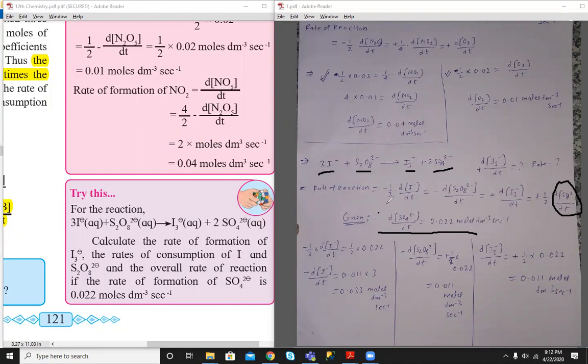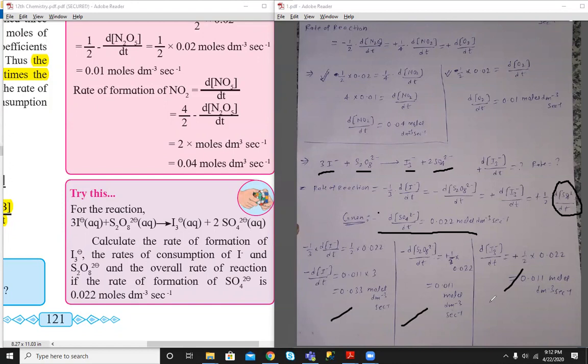So let's equate minus 1 by 3 d[I minus]/dt equal to half, and the value of this is given as 0.02, so just put it there and find the consumption. Then minus d[S2O8 2 minus]/dt equal to plus half, and the value of this is given as 0.02, so find it in the same way. And this is plus half, so no need to transfer anything, just get the answer.